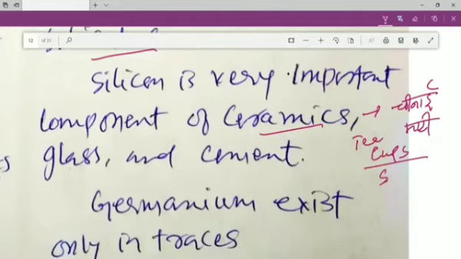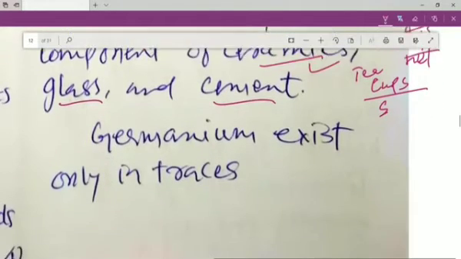These tea cups and saucers are made from ceramics. So now you understand the meaning of ceramics, my dear students. Silicon is a very important component of ceramics, of glass, and even of cement.